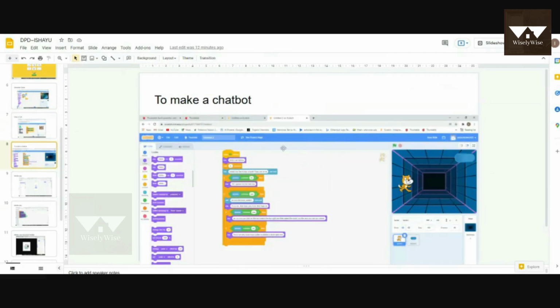And then here we made a chatbot. So it says, would you like to buy a book? Type yes or no. Then if the answer was no, then it would say, oh, I guess it's my bad day. Or if you say yes, then it would say, do you like Harry Potter?